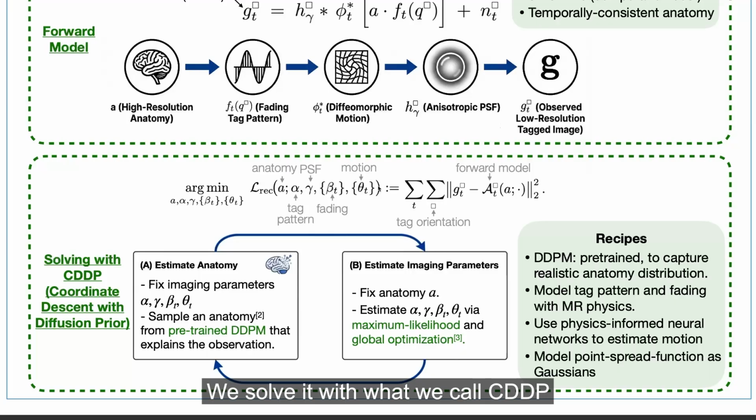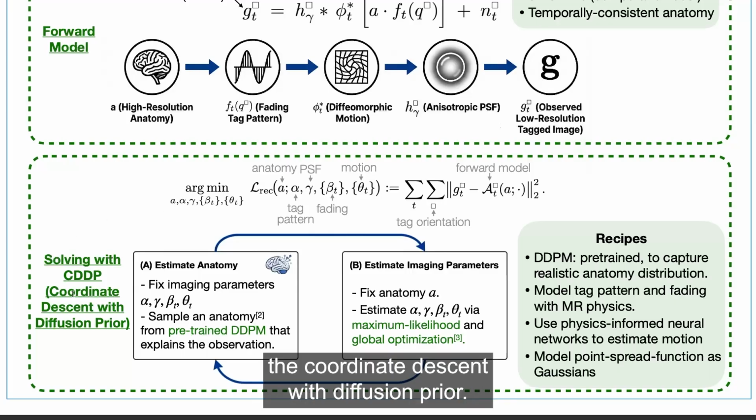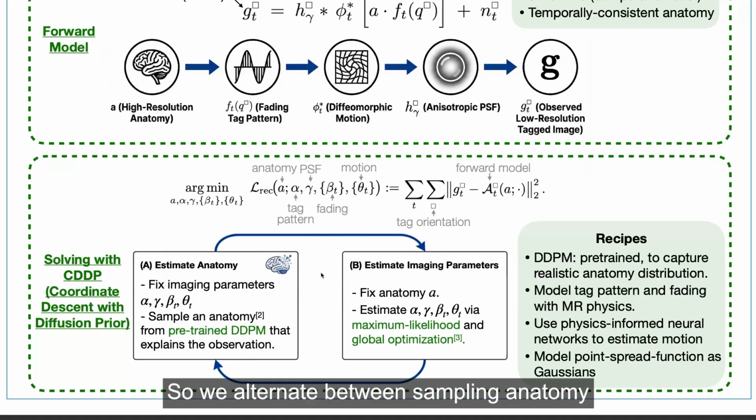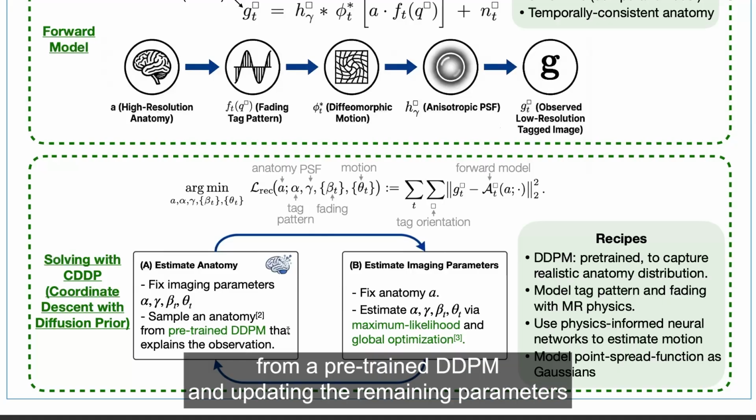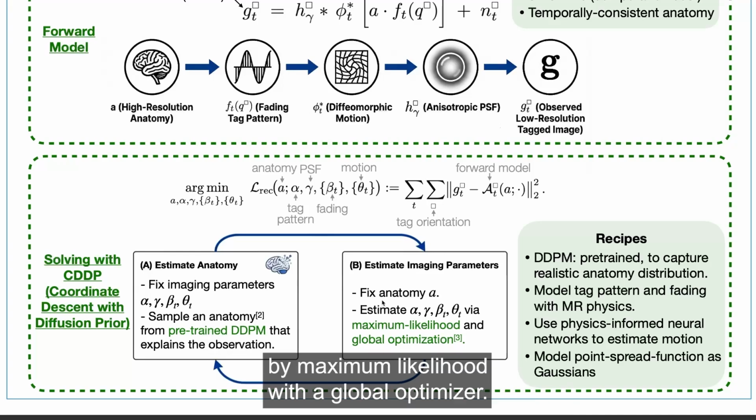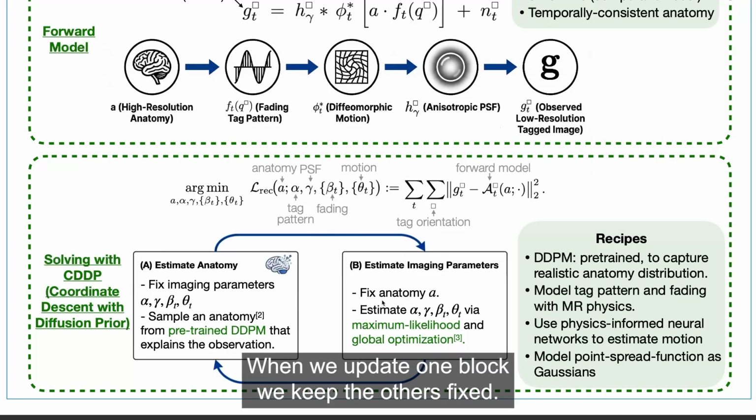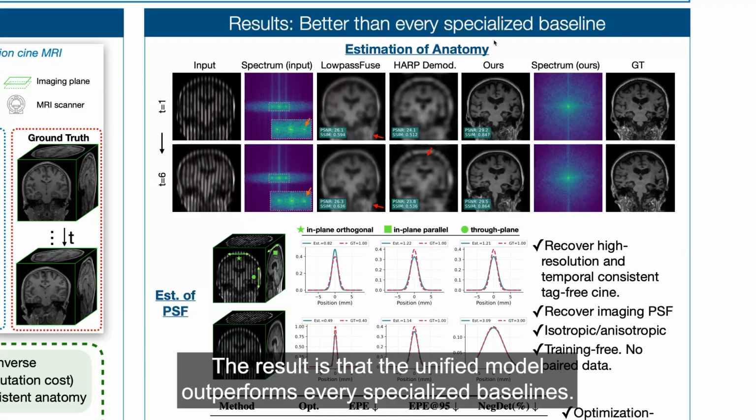We solve it with what we call CDDP, the coordinate descent with diffusion prior. So we alternate between sampling anatomy from a pre-trained DDPM and updating the remaining parameters by maximum likelihood with a global optimizer. When we update one block, we keep the others fixed. The result is that the unified model outperforms every specialized baseline.